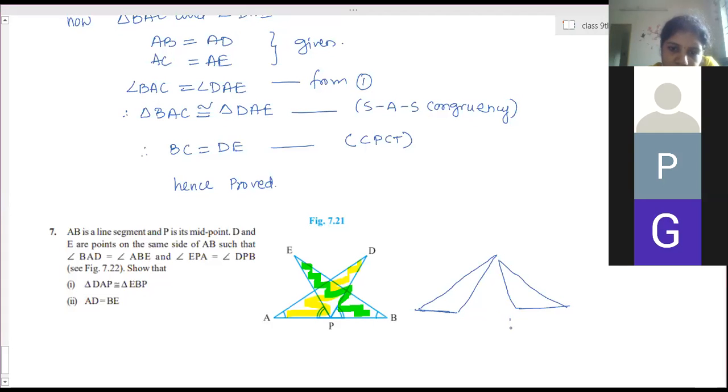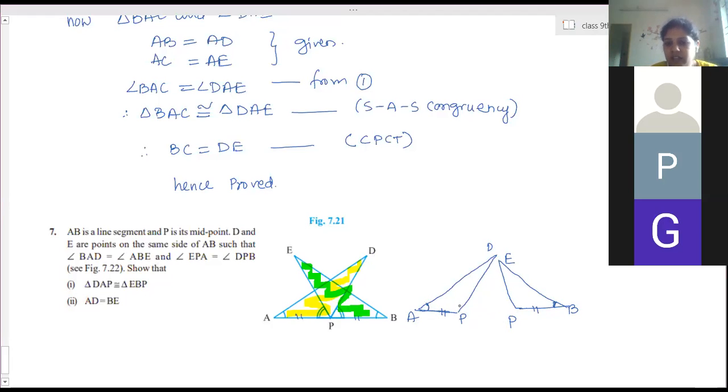P is a common point. This is D, this is E, this is A, and this is B. They have told that P is the midpoint. That means AP is equal to BP. So AP side is equal to BP side. Now angle APD we don't know. Angle A and angle B they have given equal, so this is BAD and ABE. So this angle and this angle we have been given equal.